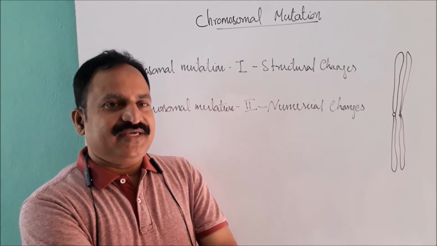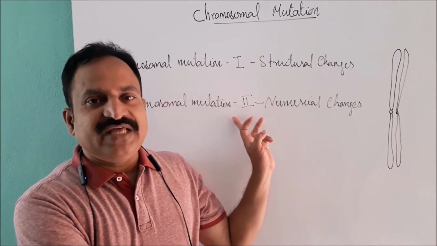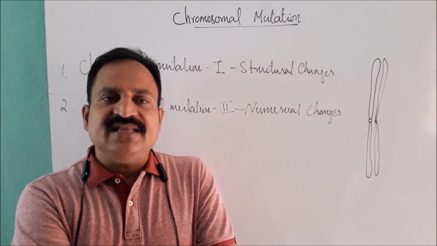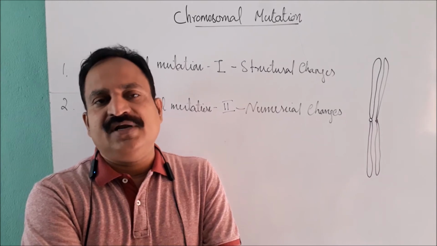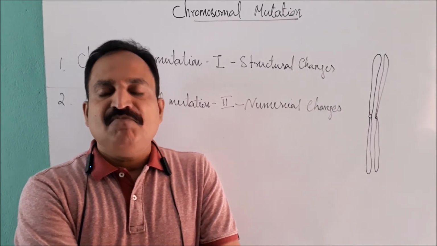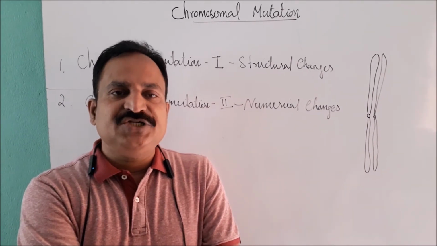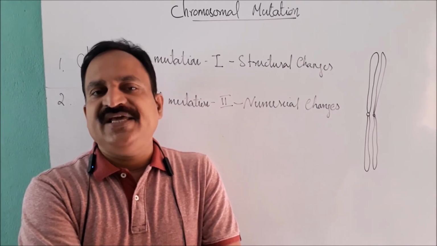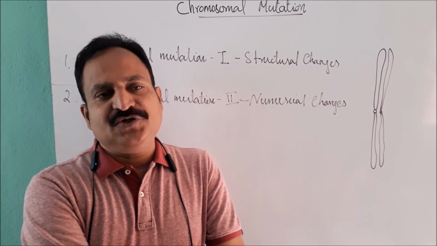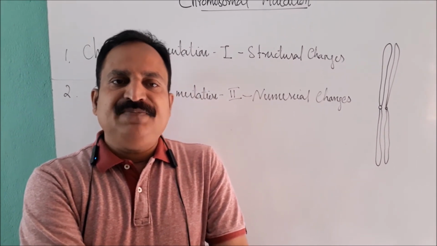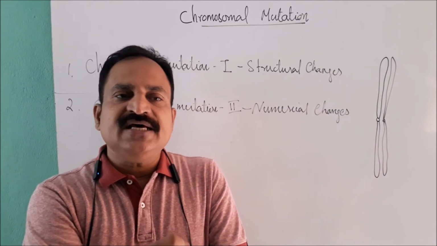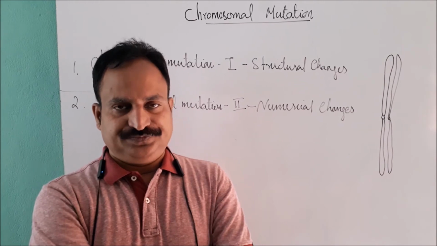The next topic is chromosomal mutation 2. That means numerical changes in chromosome. The change in number of whole chromosome is called heteroploidy. It produces phenotypic changes, modification of phenotypic ratios, and alteration of linkage groups. Heteroploidy can be further divided into two different categories depending on the changes in the entire set of chromosome or in the single whole chromosome.